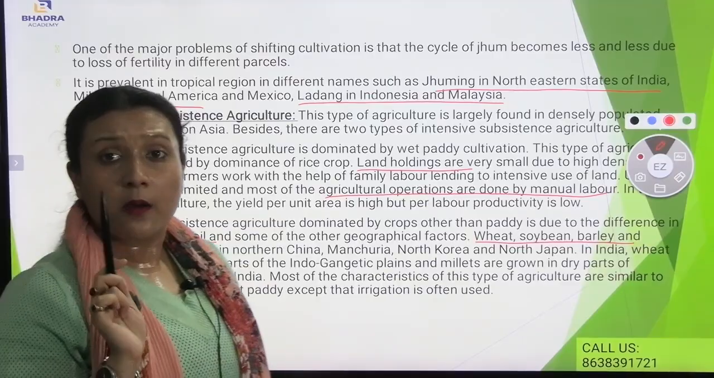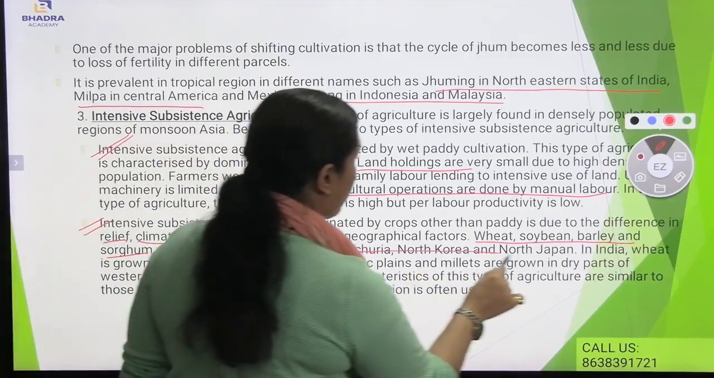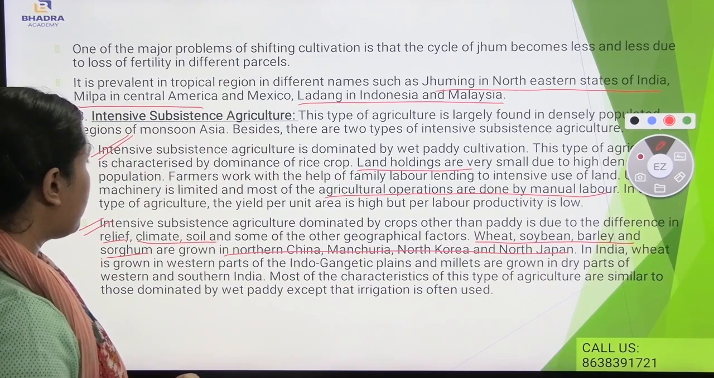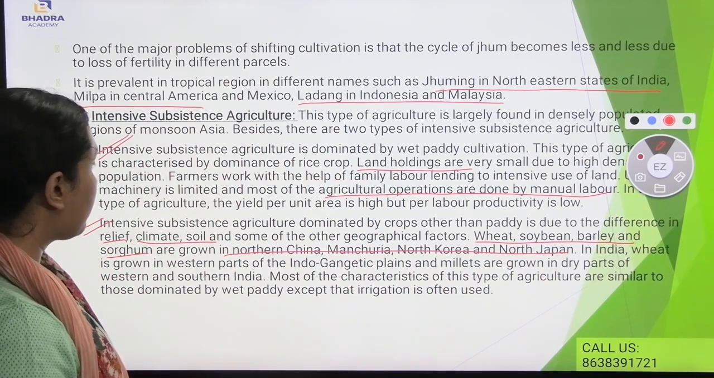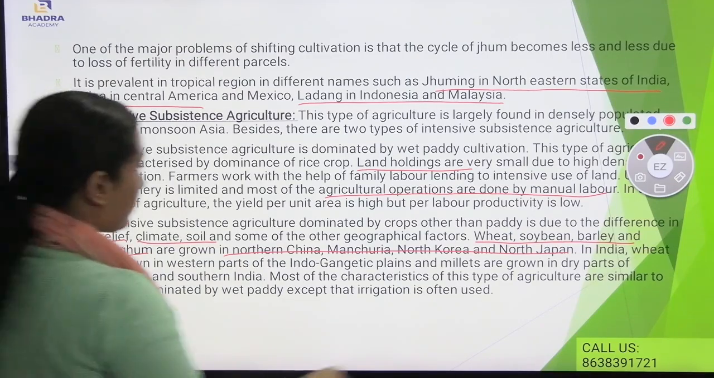Wheat, soybean, barley, and sorghum are being practiced in northern China, Manchuria, North Korea, and northern Japan. In India, wheat is grown in western parts of the Indo-Gangetic Plain, and millets are grown in dry parts of western and southern India.